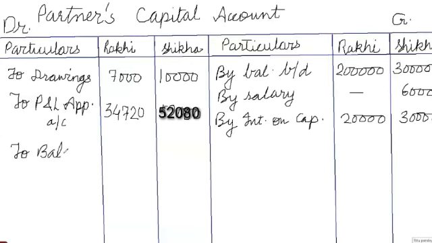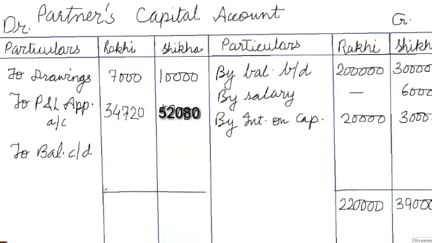After adding, in Rakhi's column we get 2,20,000 and in Shikha's column we get 3,90,000, and subtracting the debit total from each, you will get the balance carried down. So you have to write to balance carried down. For Rakhi you get 1,78,280 and for Shikha you get 3,27,920. So this is the question.